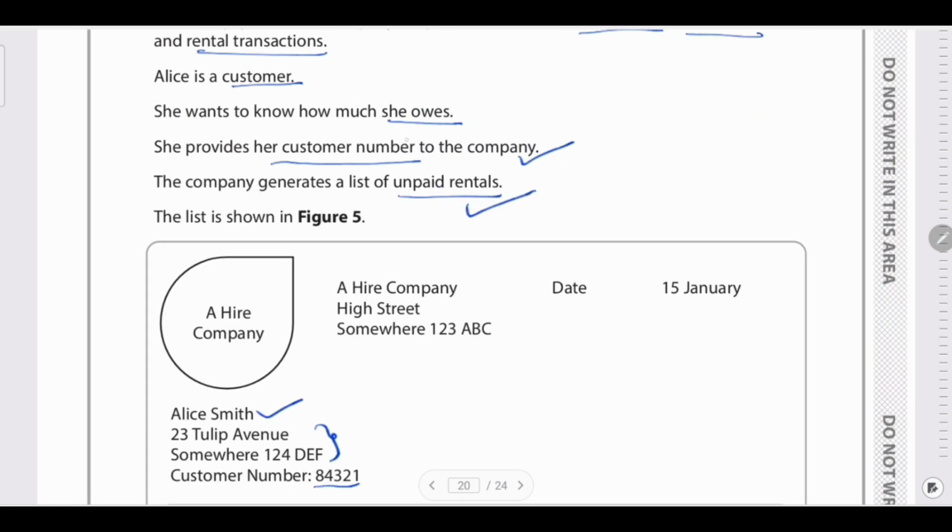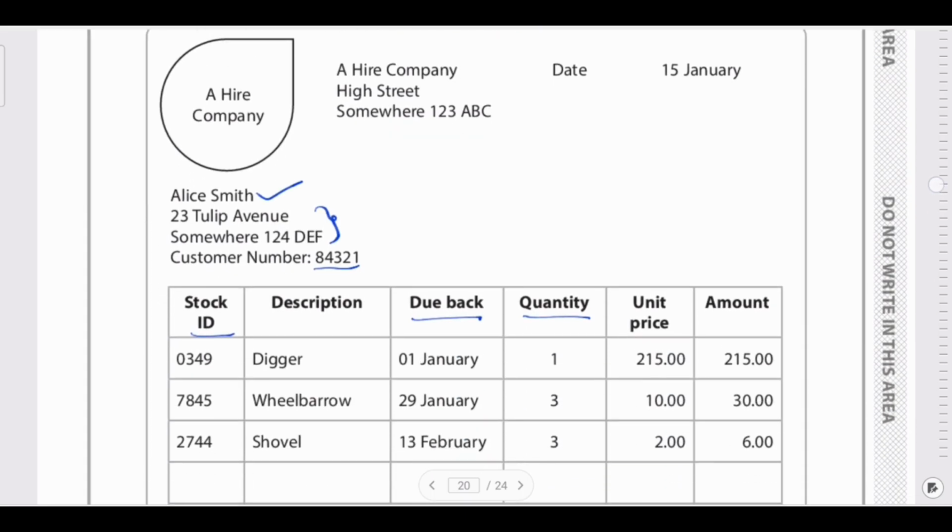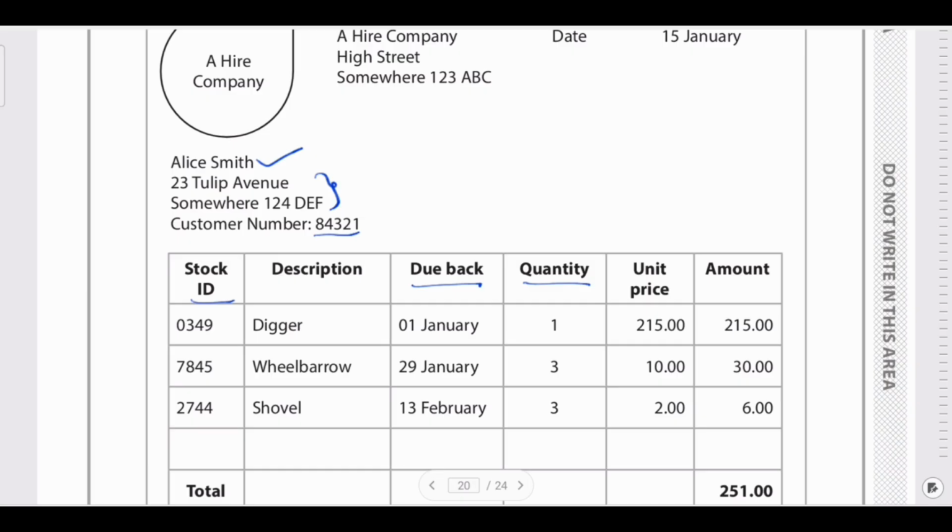And now we need to check how much she owes. How much is nothing but the stock, how much stock she owes. So for that, you need to have a stock item. For the stock item, you need to have a stock ID. And then stock ID, what all it will get you, it's going to get you the description and the unit price of it.